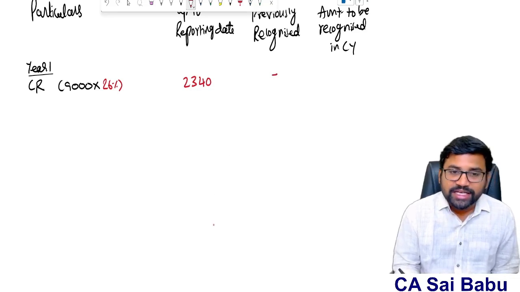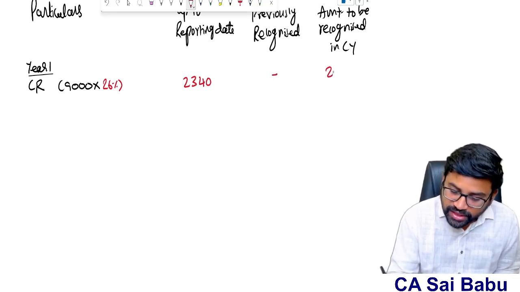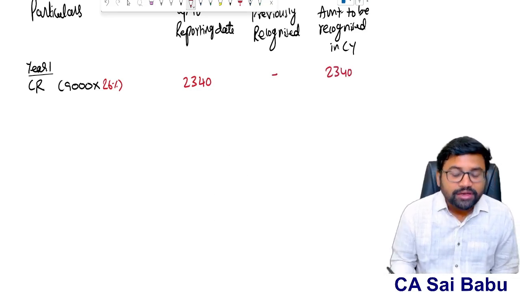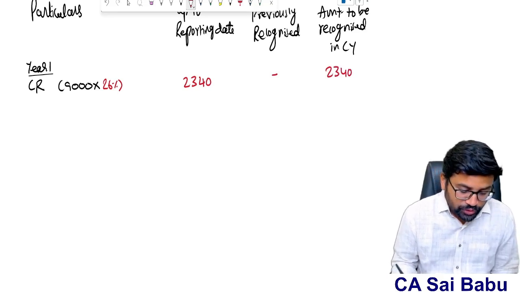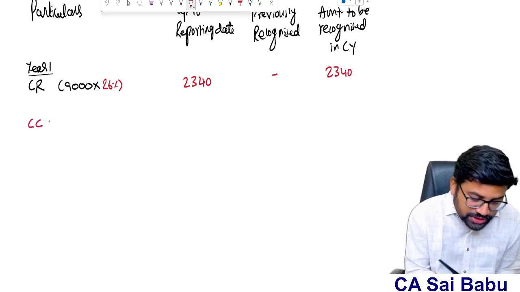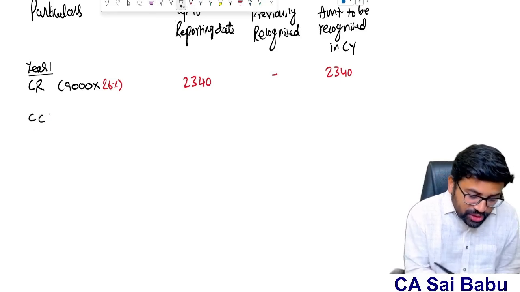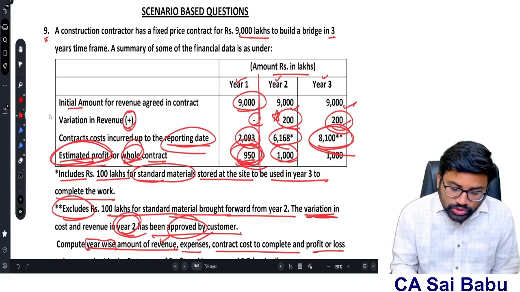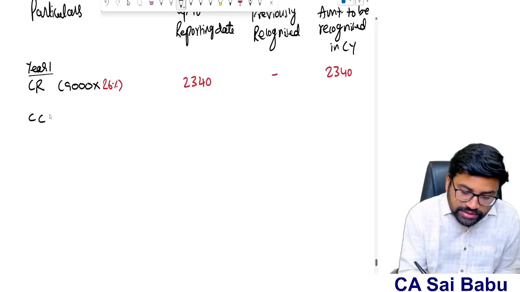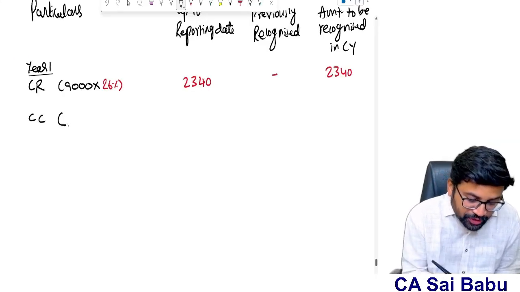Anything previously recognized? Nothing. So what is the revenue to be recognized in the first year? 2,340. Okay. Now come to the contract cost. Sir, in the first year, what is the cost incurred? 2093. Correct? Or else you can say like this: what is the total estimated construction cost?